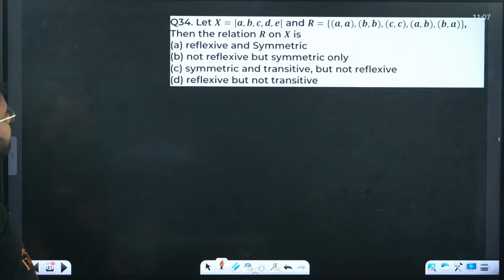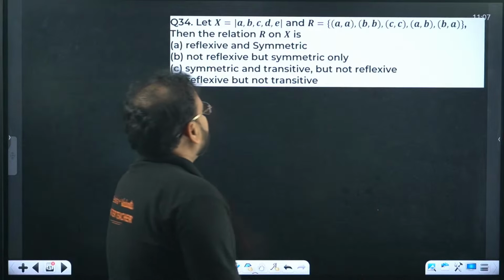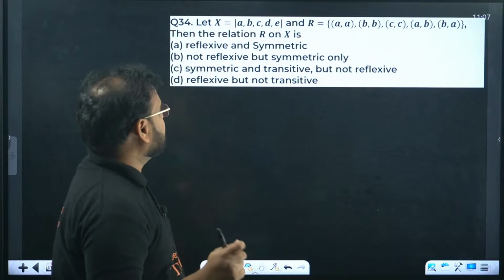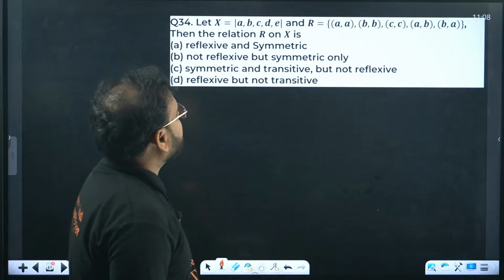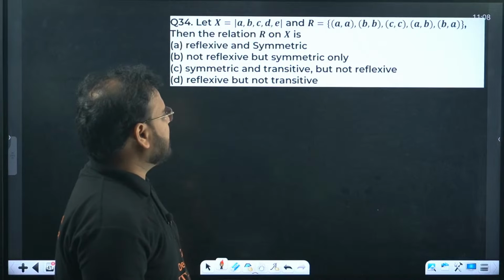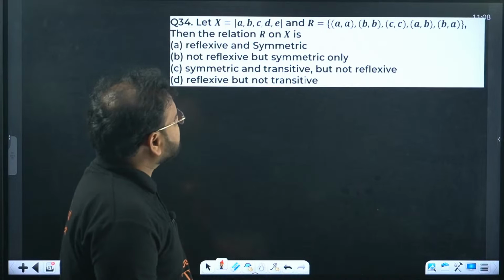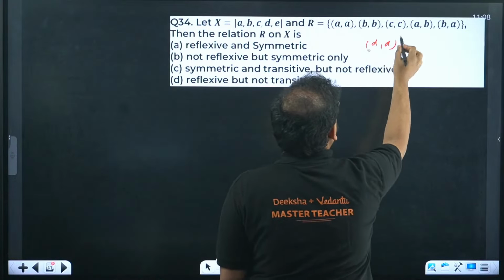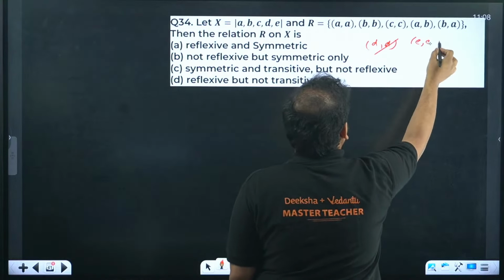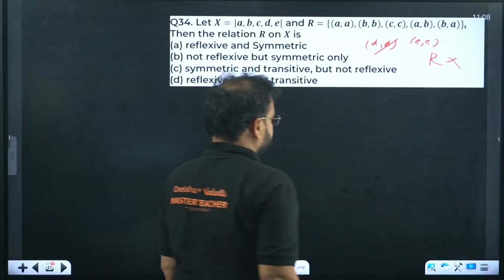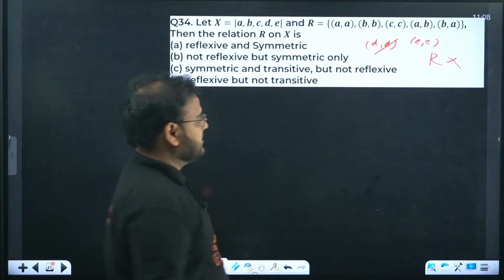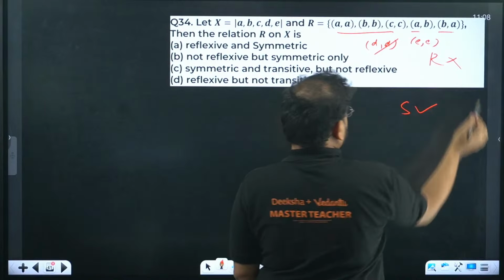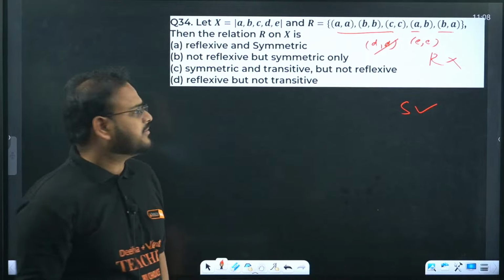33 is done. 34 now. A, B, C, D, E. This is not a PYQ, this is a KCET pattern question, by the way. A, B, C, D, E is given as set X. The relation is AA, BB, CC, AB, BA. Is it reflexive? Not possible, because DD is missing, and we also do not have EE. So reflexive? No. Symmetric? Yes, because symmetric over here and over here also.